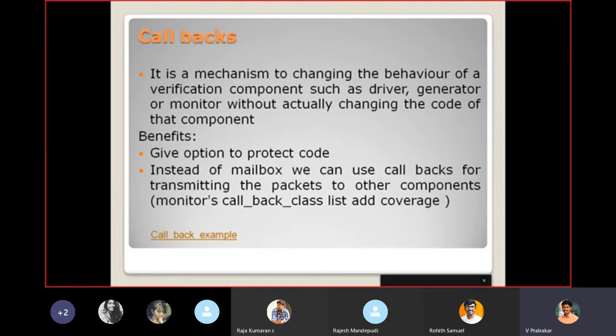According to the master sequence, the slave sequence will give the response. For example, if we run a single write-read test case, the master sequence will generate the write sequence, and the slave sequence will generate the read response. So this is the functionality of the VIP.